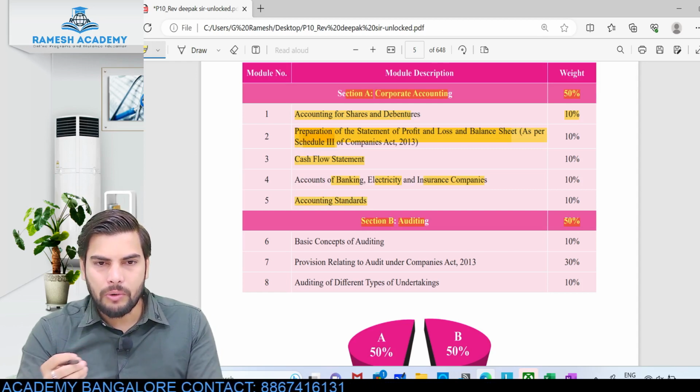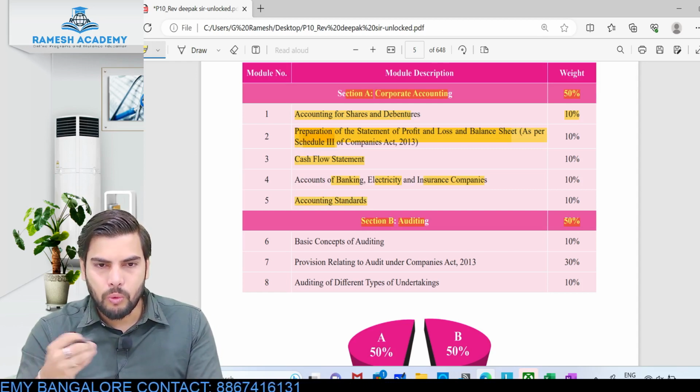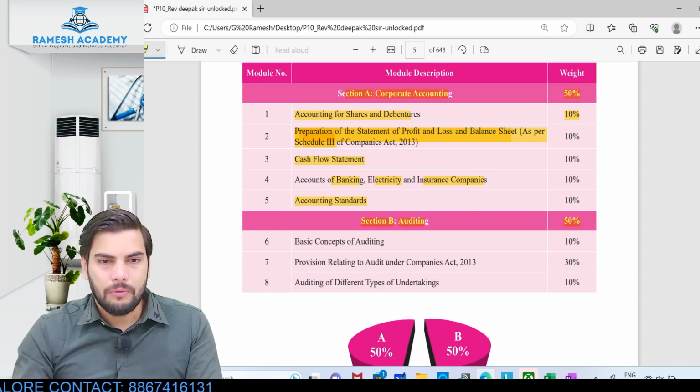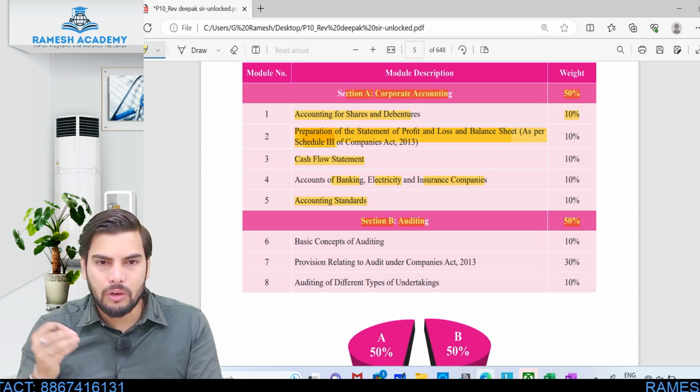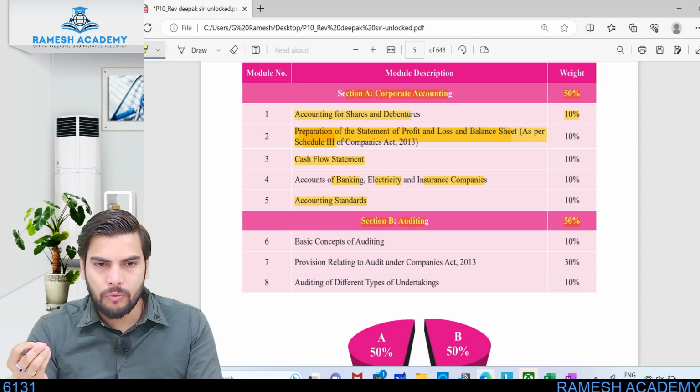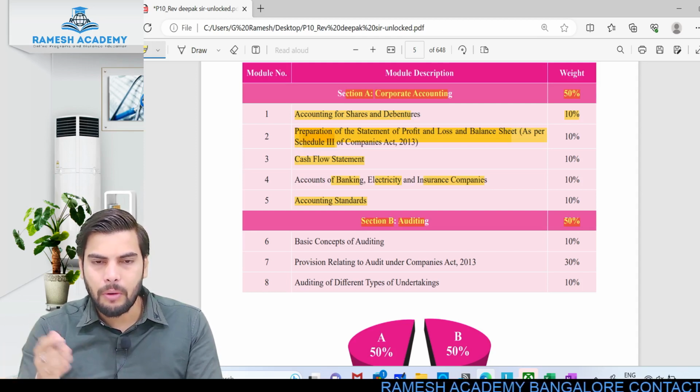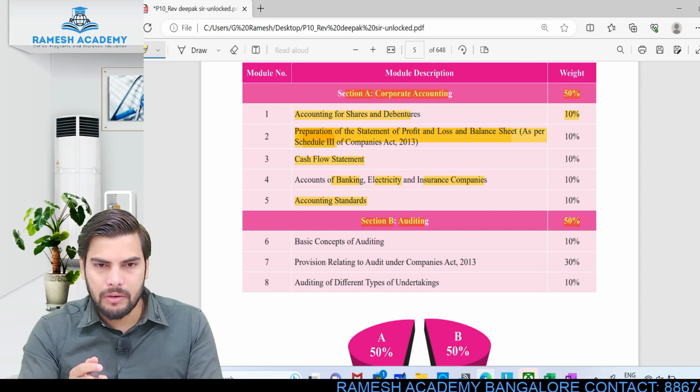So what are these accounting standards? See, whenever we are doing the accounting process or preparing the financial statement, it's not that we'll be preparing it as per our own will and wish. There are certain accounting concepts, accounting principles and accounting standards that we need to follow. Clear? For each item relating to the financial statement, we'll have a separate accounting standard. For fixed assets, property, plant and equipment, we have Accounting Standard 10.